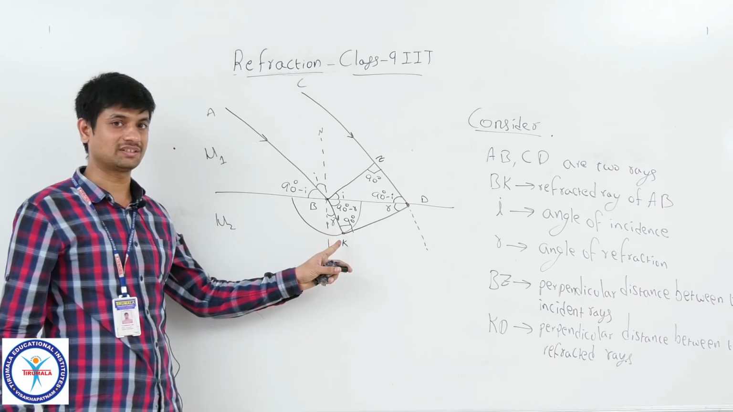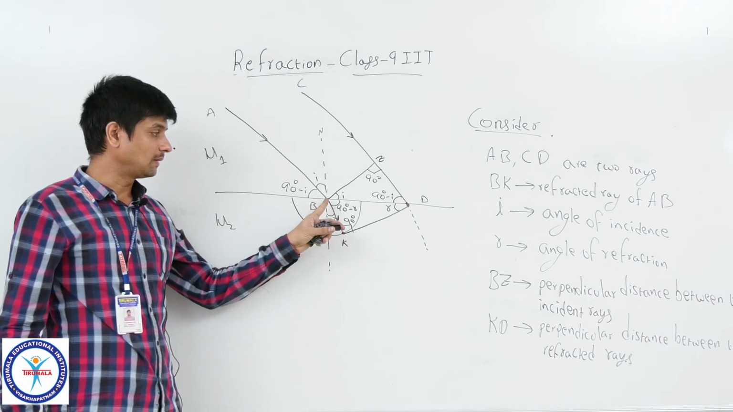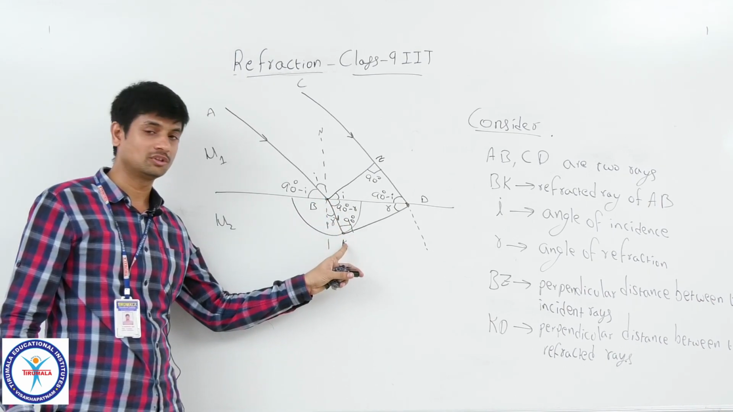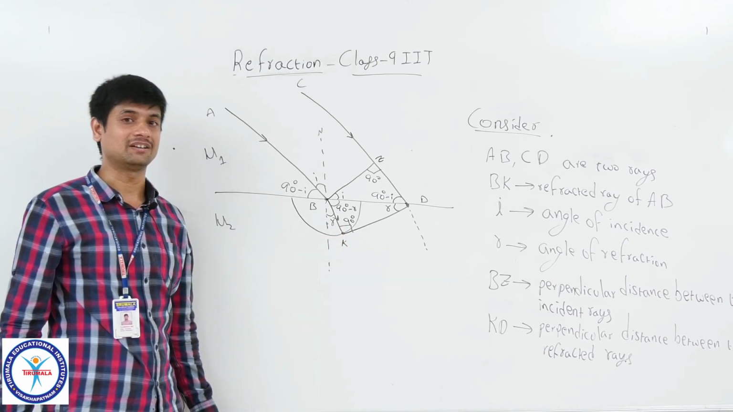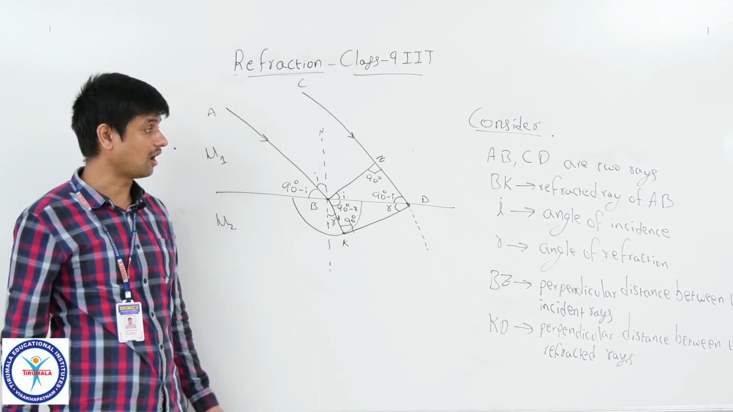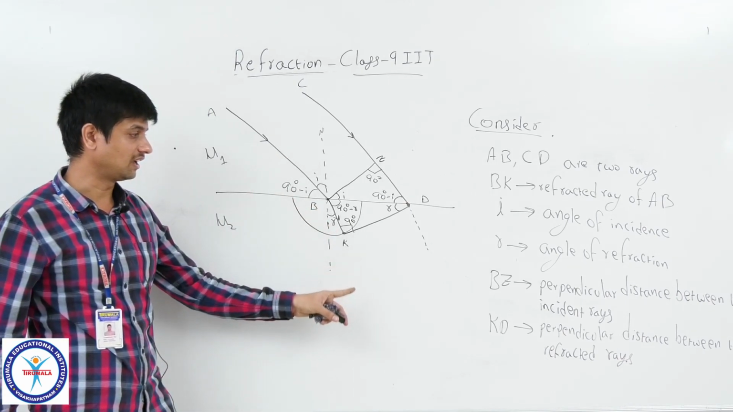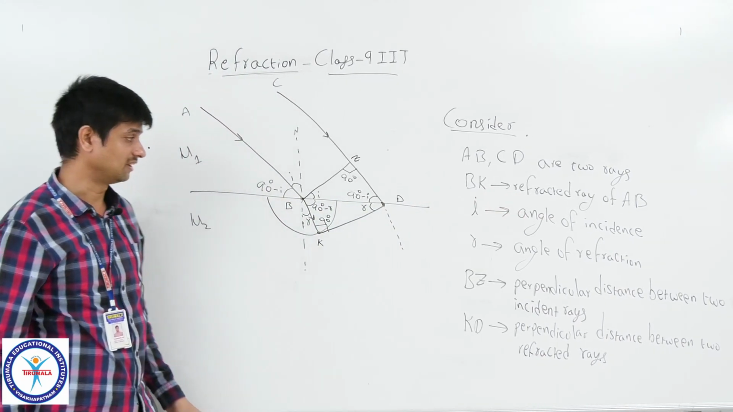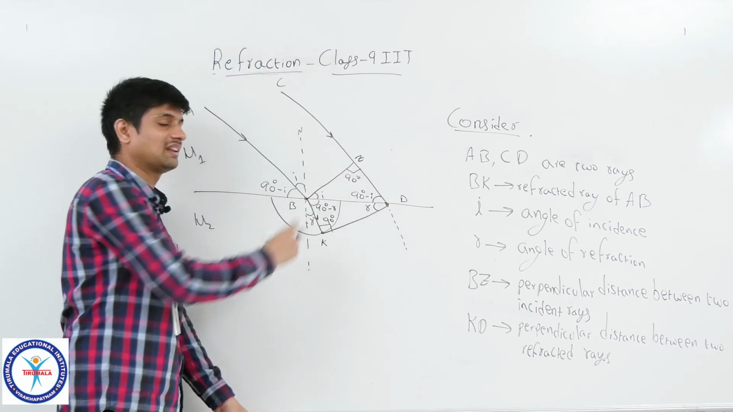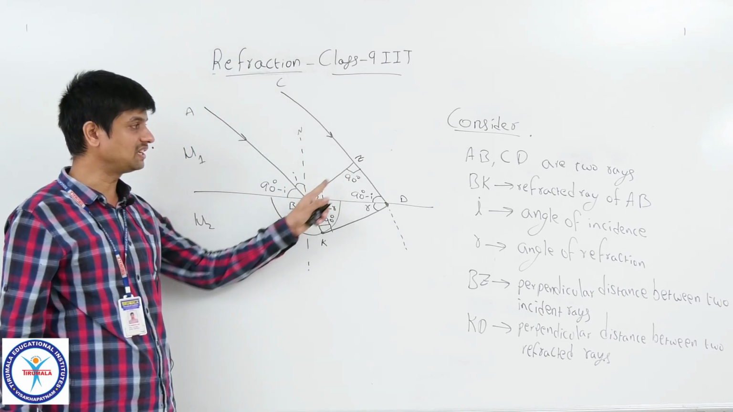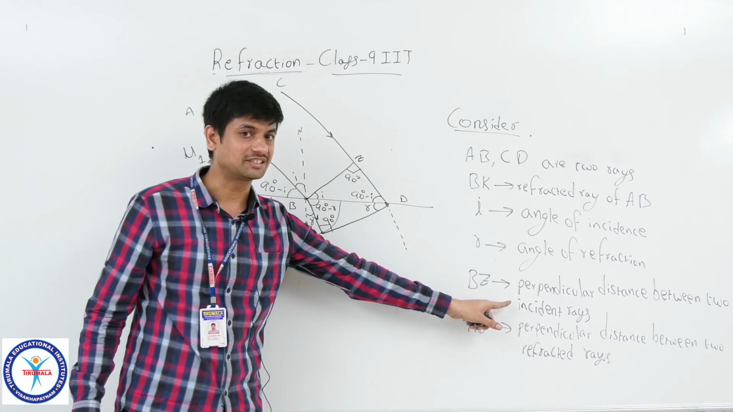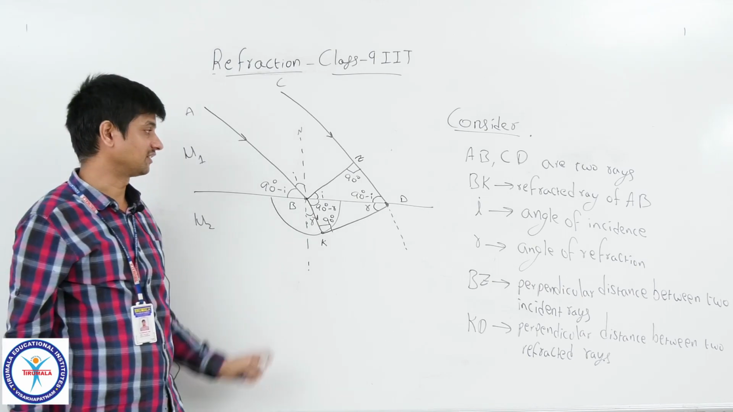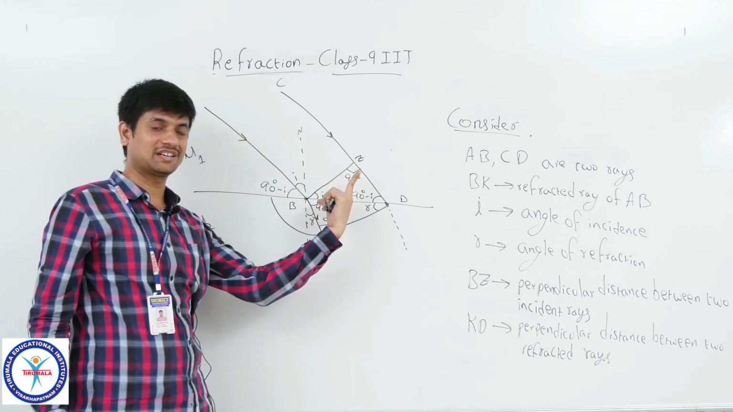Already we have learnt about this in the previous video. Here it has the radius BK, which shows you the direction of the refracted ray of AB. That's why BK is called the refracted ray of AB. In the same manner, I have drawn one line segment BZ. BZ is the perpendicular distance between those two parallel incident rays, AB, CD.